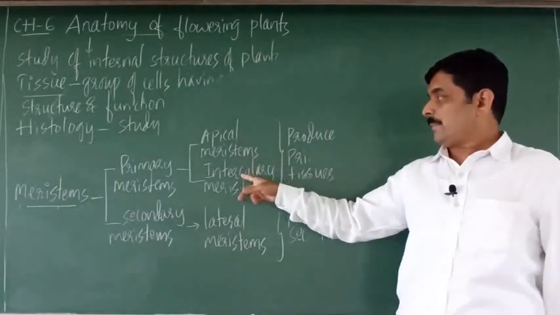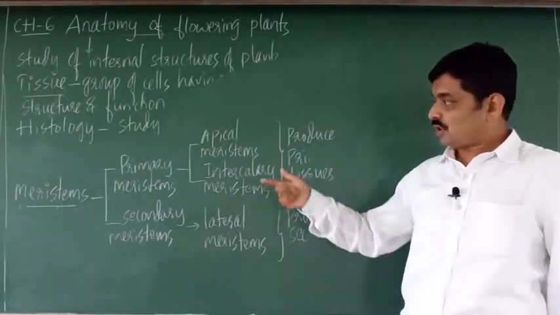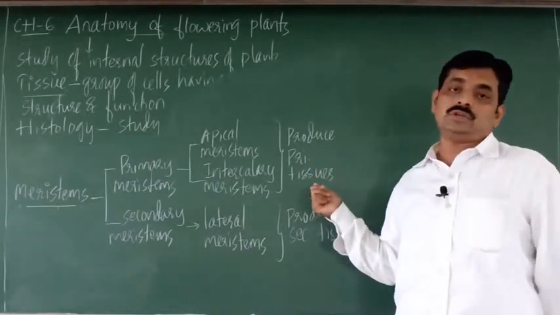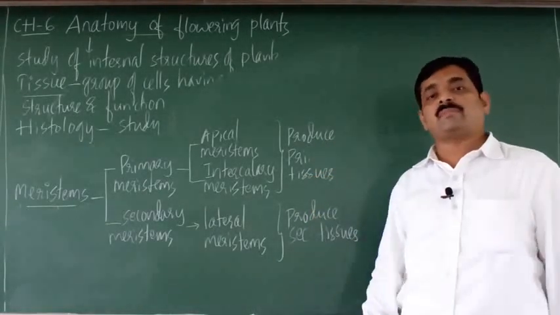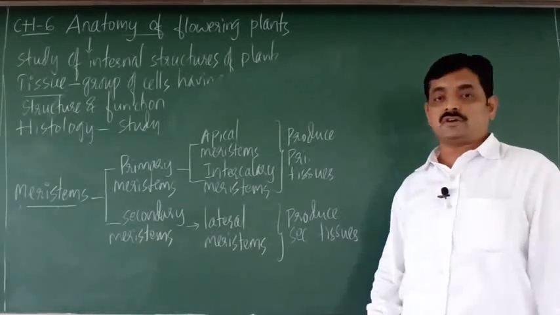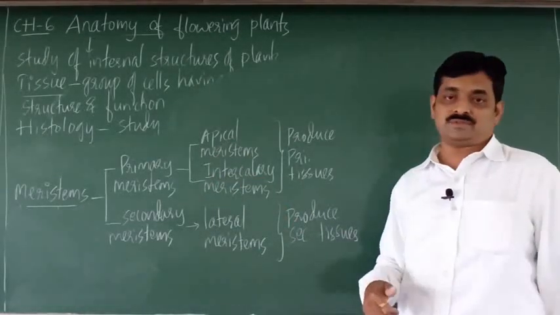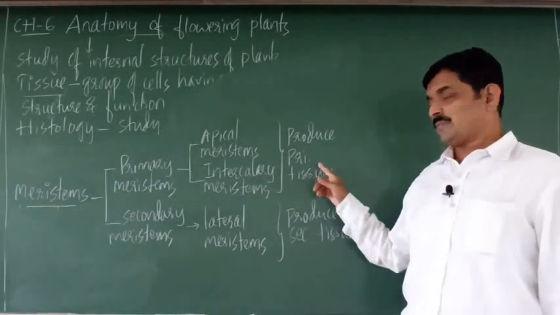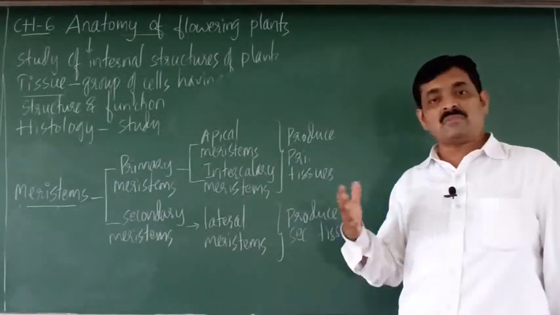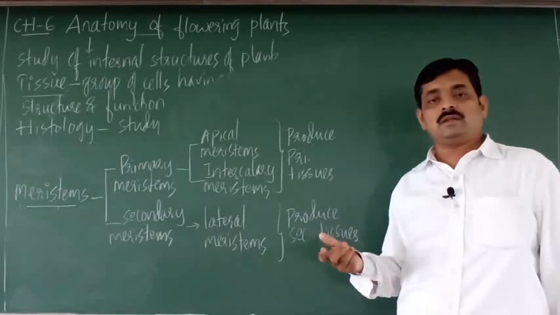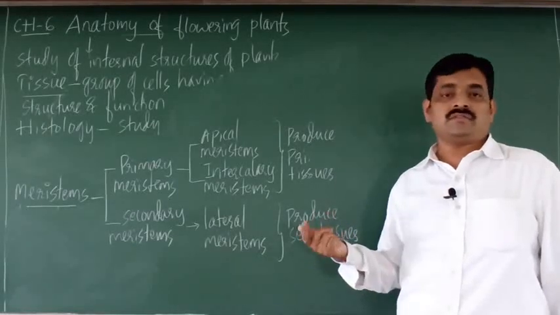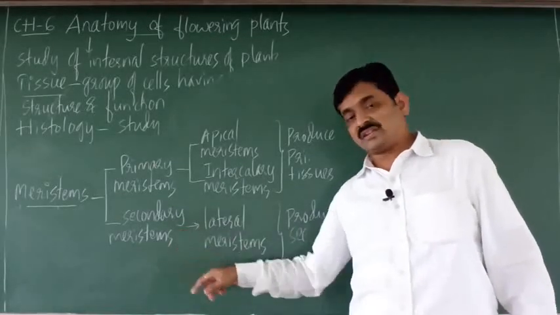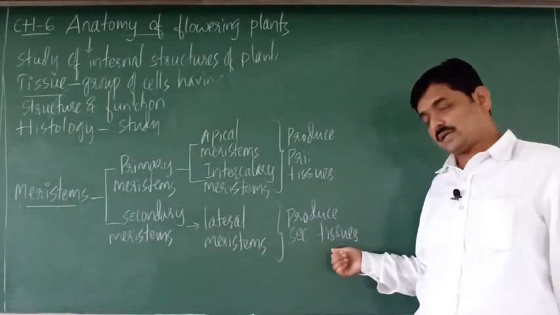The apical and intercalary meristems, or primary meristems, produce primary tissues. So production of primary tissues is the main function of primary meristems like apical and intercalary. Primary tissues are mainly primary xylem and primary phloem. The function of secondary meristems is to produce secondary tissues.